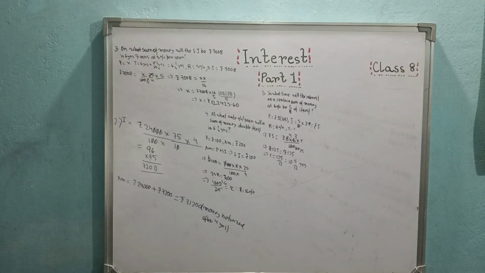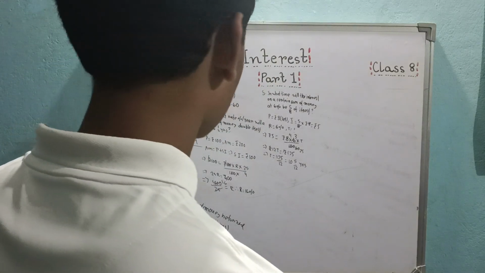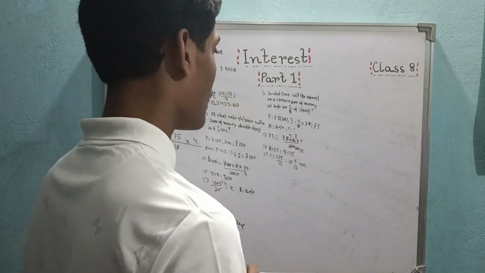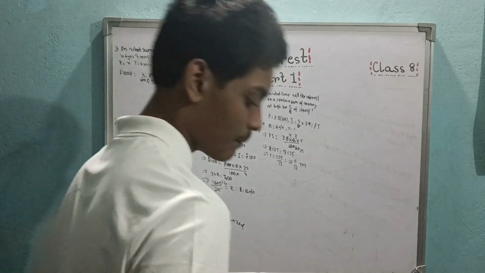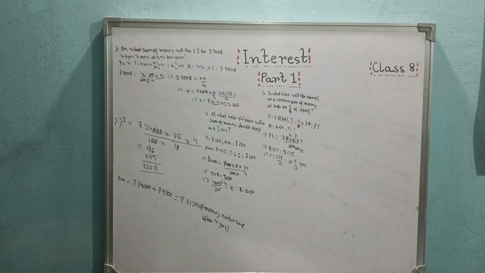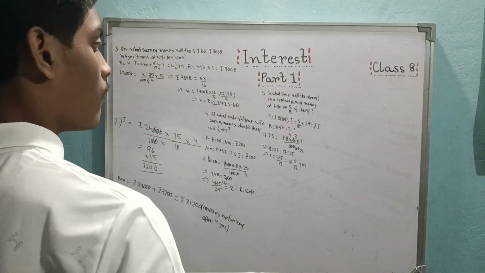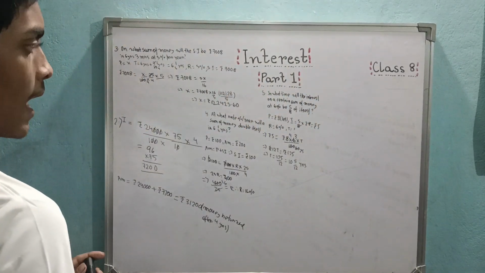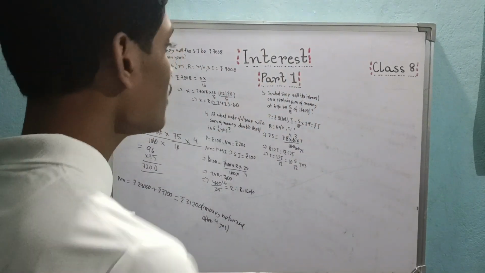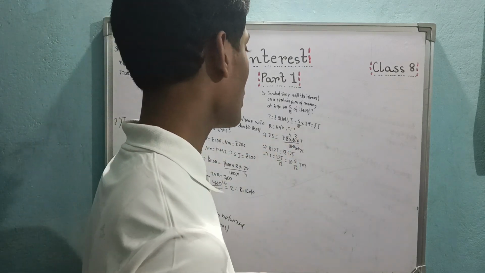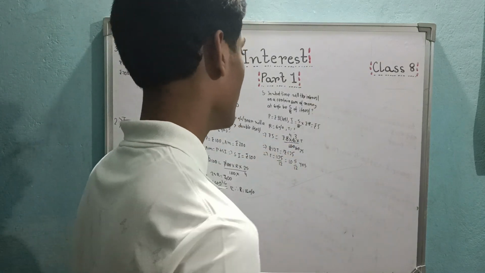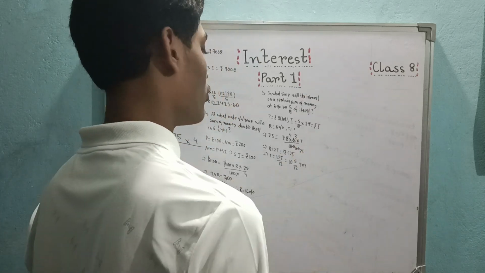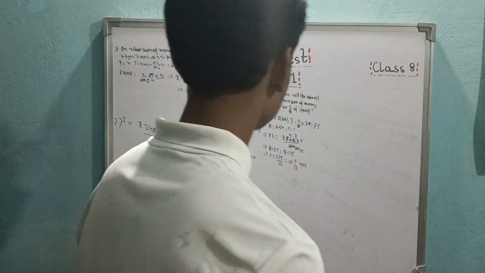So I think that this is the answer. Let me just see. I took the principal as rupees 8, and my interest is 5 by 8 of the principal. So 5 by 8 of rupees 8 is rupees 5. And R is 6%. I have to find the time. In simple interest, rupees 5 equals principal rupees 8 into rate of interest 6, into time which we don't know, divided by 100.